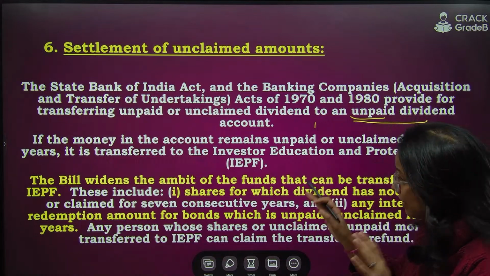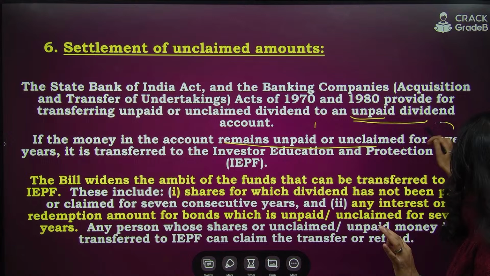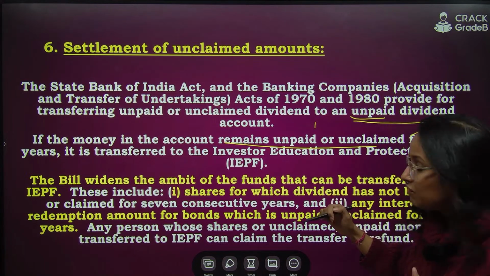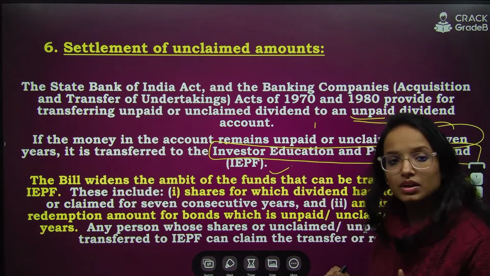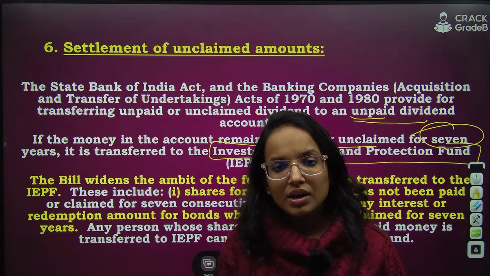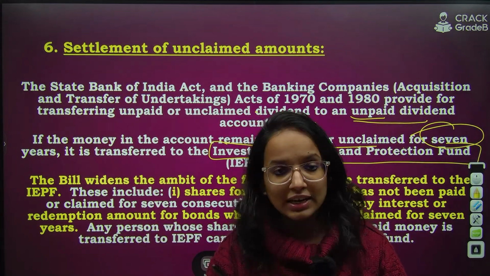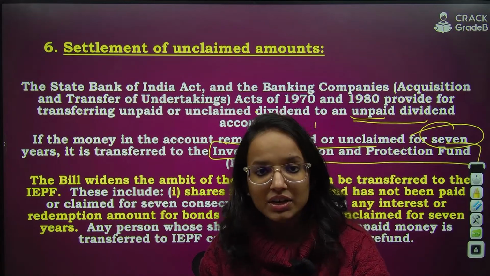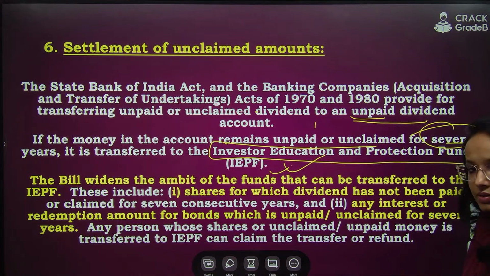Now, if the money in that account remains unpaid or unclaimed for 7 years, it will be transferred to the Investor Education and Protection Fund. First, you transferred this to the unclaimed deposit account. Even after transferring it to the unclaimed deposit account, no one claims it continuously for 7 years, then you transfer it to the Investor Education and Protection Fund.